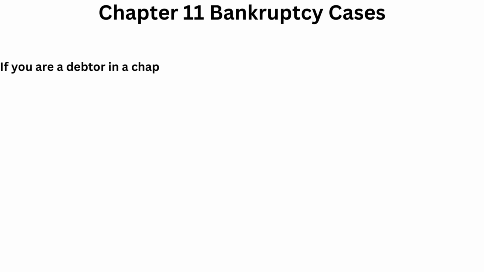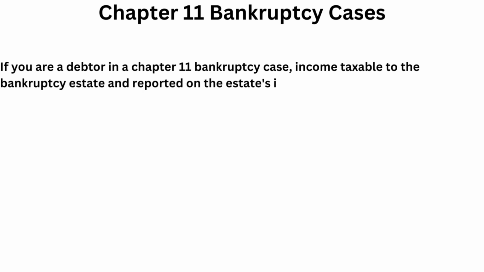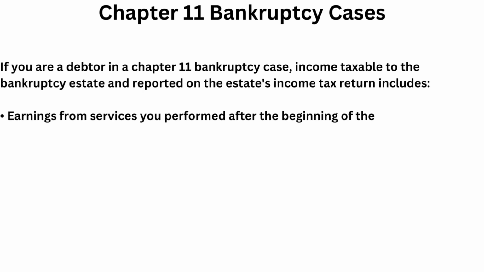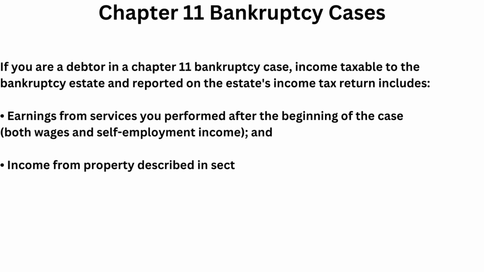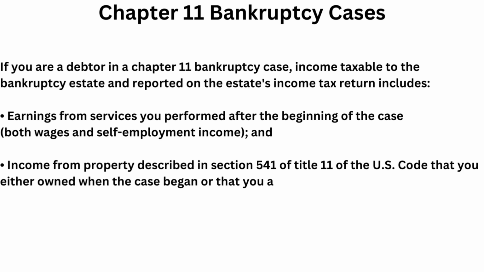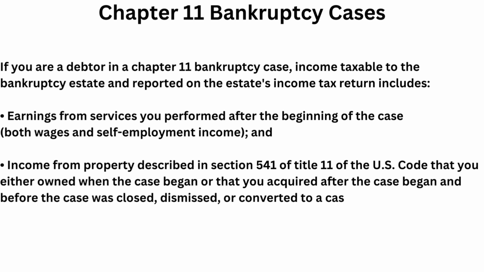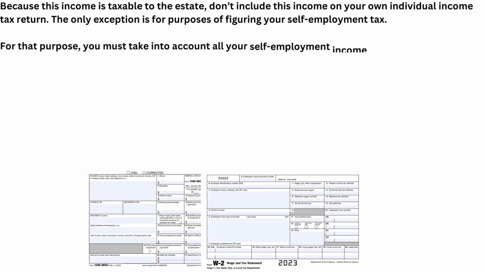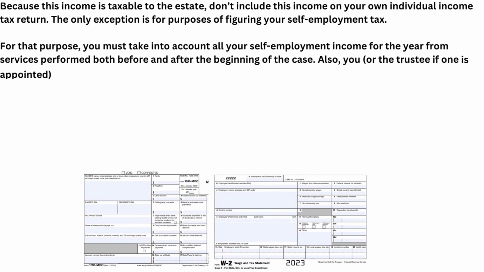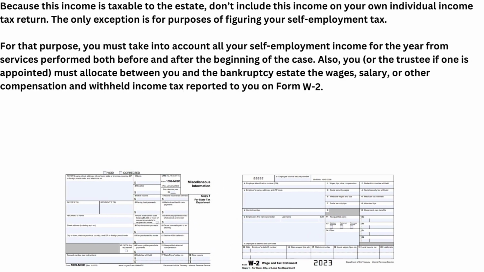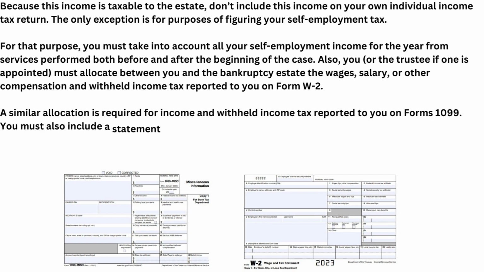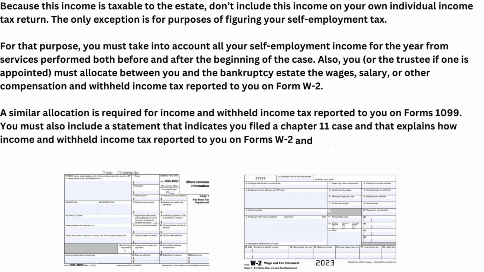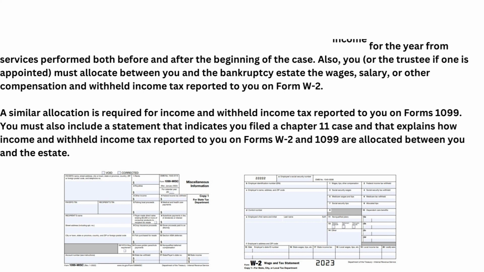Chapter 11 Bankruptcy cases. If you are a debtor in a Chapter 11 bankruptcy case, income taxable to the bankruptcy estate and reported on the estate's income tax return would include all earnings, including income from property. Because this income is taxable to the estate, don't include this income on your own individual income tax return. The only exception is for purposes of figuring your self-employment tax. You must also include a statement that indicates tax withholdings.